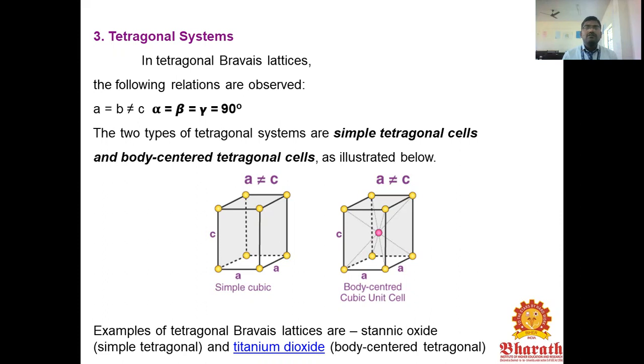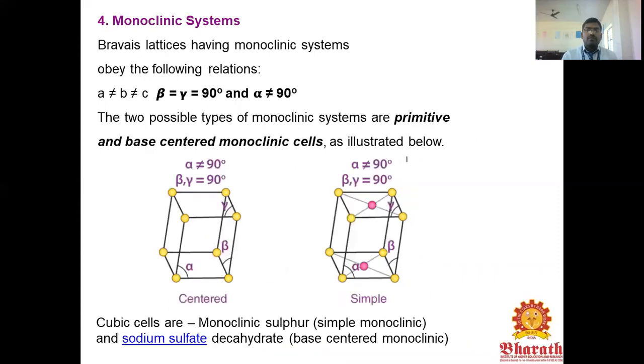Another one is the tetragonal system. In the tetragonal Bravais lattice, the following relations are observed: alpha = beta = 90 degrees, and you have to rotate. The two types of tetragonal system are simple tetragonal cells and body-centered tetragonal cells, where A is not equal to C and B is not equal to C. Examples of tetragonal Bravais lattices are stannic oxide and titanium oxide, for body-centered tetragonal and simple tetragonal.